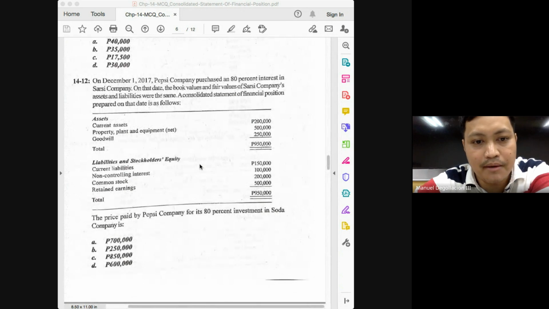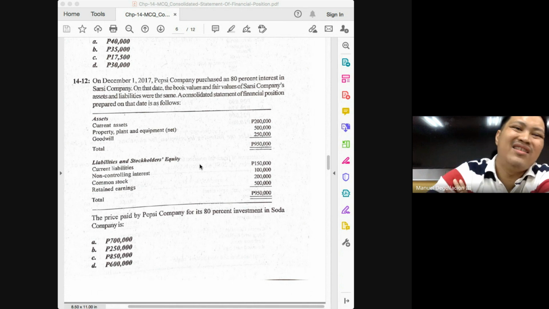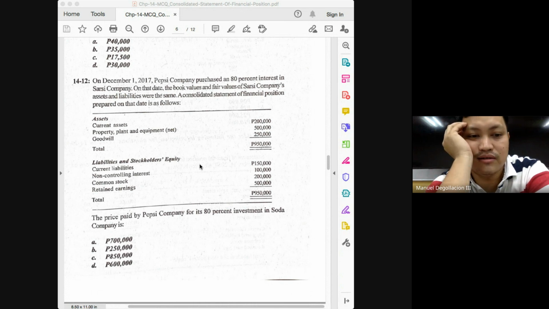Next, the price paid by Pepsi for its 80% investment in Soda Company. Basically, what is being asked is the price. Normally, we're asked for goodwill and given the price. I remember I do not like this problem, class. Because in this problem, you have to answer.